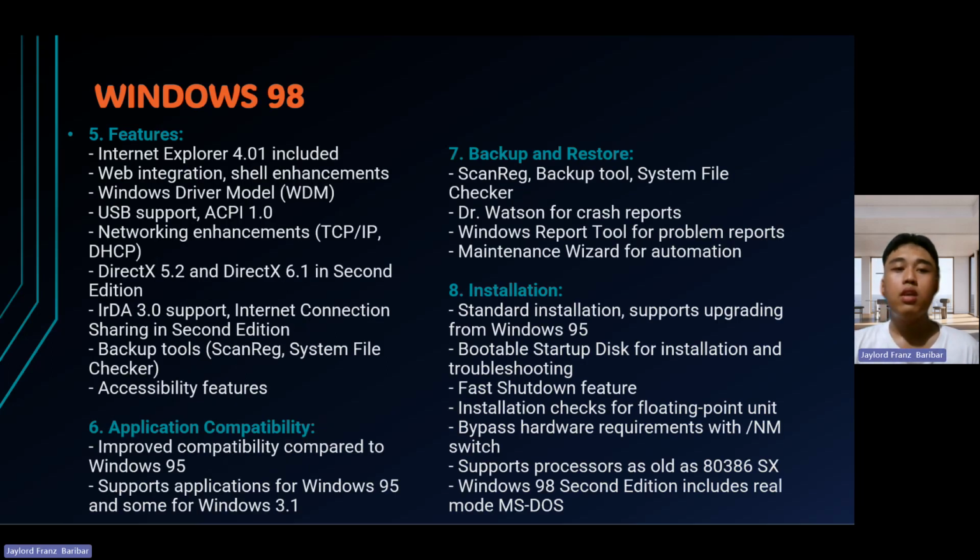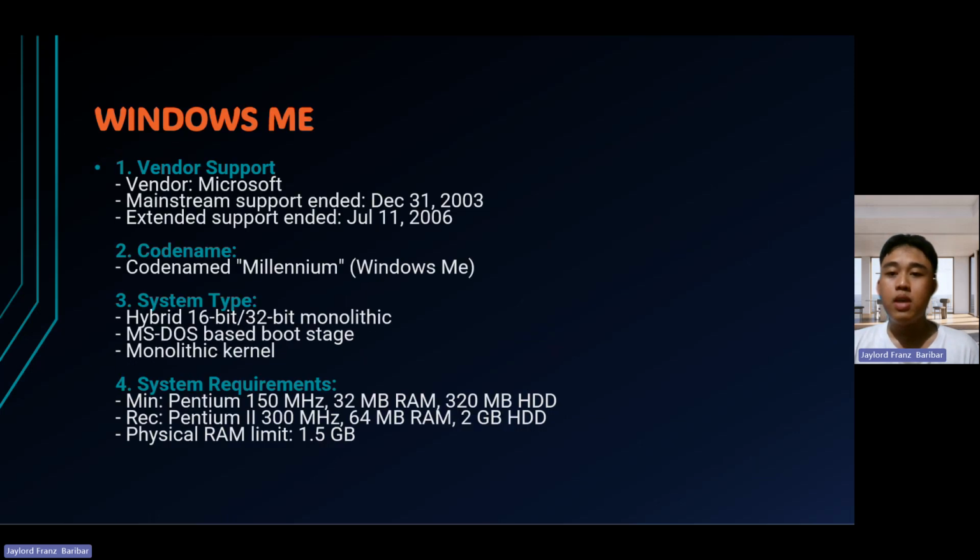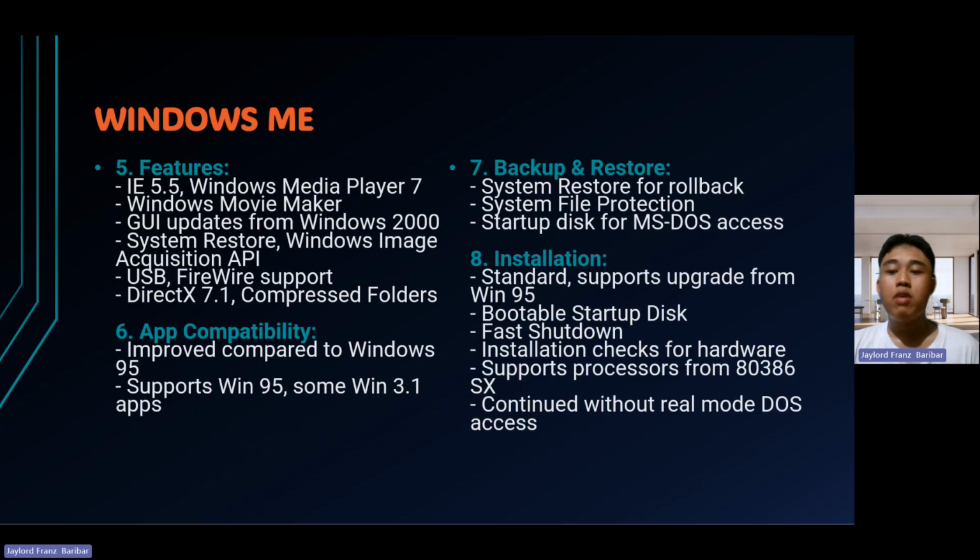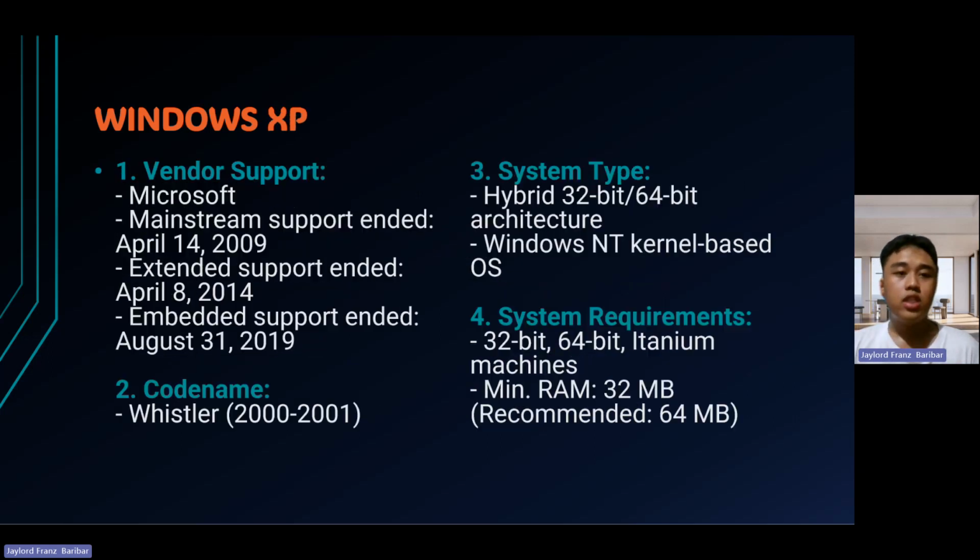The next one is Windows ME, which means Millennium Edition. It was introduced in the year 2000 with features like System Restore and continued without real mode DOS access. Further to that, the next evolution is Windows XP.